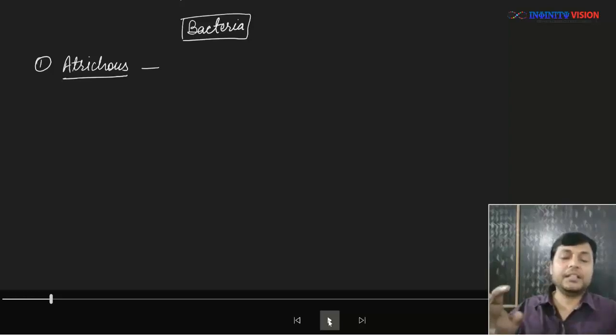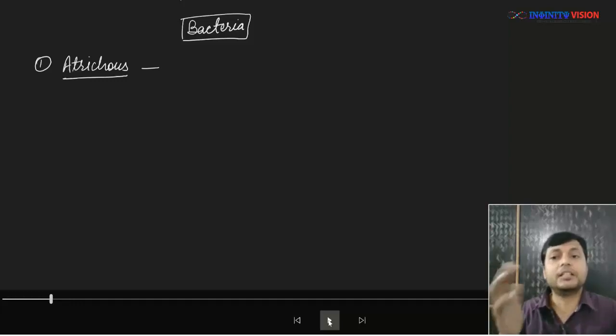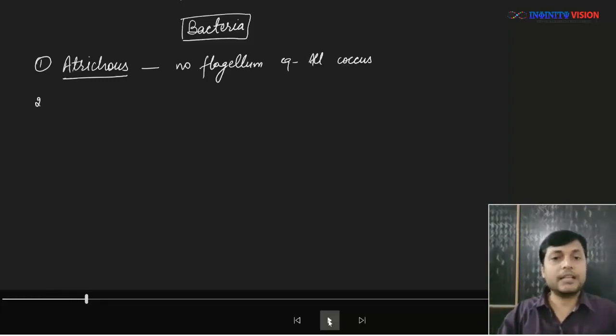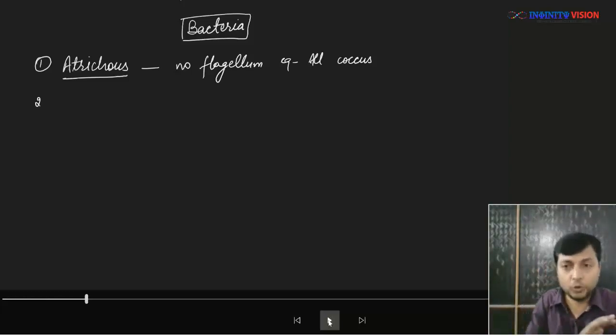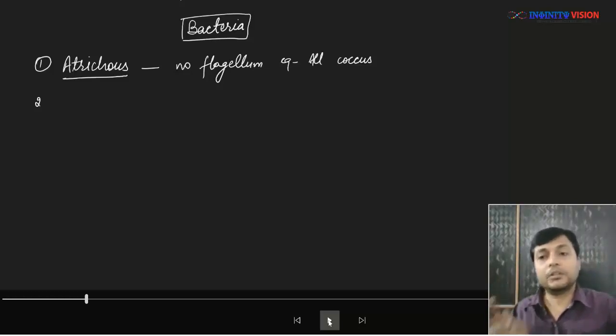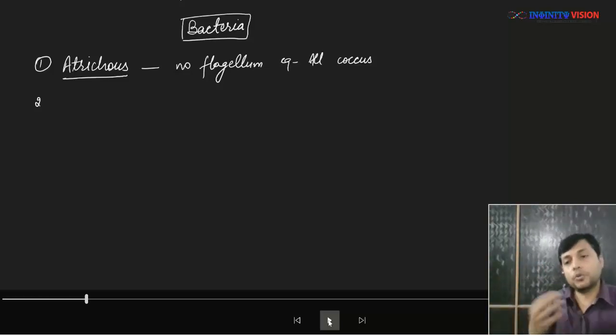So if the bacteria do not have flagella, then such bacteria are known as Atrichus. Example, all coccus, all the spherical bacteria, they never have flagellum or flagella. Flagellum is singular, flagella is plural. So all the cocci are Atrichus.